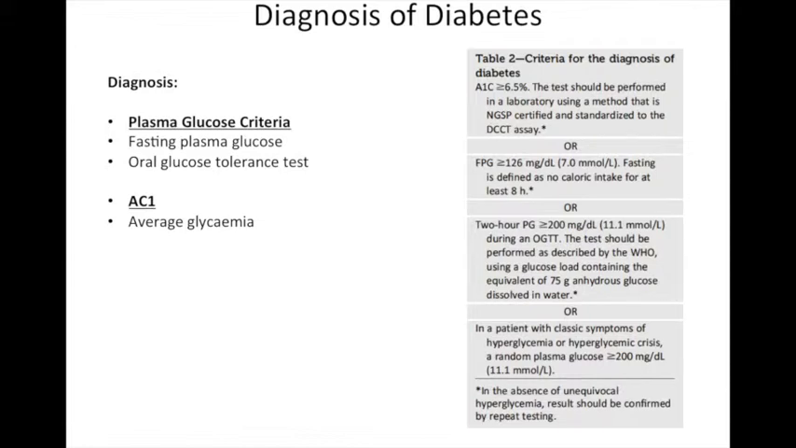Diagnosis of diabetes is traditionally based on plasma glucose criteria in the form of either a fasting plasma glucose or an oral glucose tolerance test, where plasma glucose is measured 2 hours after oral intake of glucose. A newer option is the A1C test. A1C reflects average glycemia over several months, and it is shown to have great predictive value for diabetes complications. Aside from being a diagnostic tool, the A1C test is also used to evaluate and optimize the treatment of diabetes, along with patient self-monitoring of blood glucose.